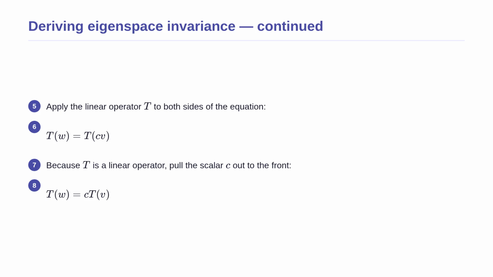Moving forward with the derivation, we apply our linear operator T to both sides of our equation. We want to see exactly what happens to our generic vector w when the transformation acts upon it. Because T is a linear operator, it has a very special property. We can pull constant numbers out to the front. The scalar c simply slides outside the transformation. This is a crucial step because it means we only need to evaluate how the operator T affects the eigenvector v itself, ignoring the scalar for a moment. This linearity is the engine that makes the entire proof work.